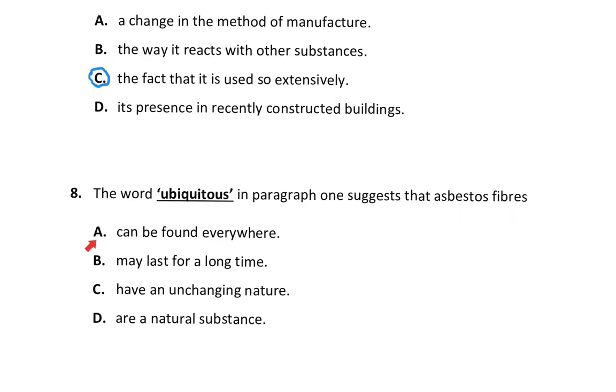So the options, we have option A, can be found everywhere. B, may last for a long time. Does it explain it that way? And C, have an unchanging nature. Did they go further to explain it that way? And D, are a natural substance. Is that what they mean by the word ubiquitous? So the best answer is what? Can be found everywhere. Option A.